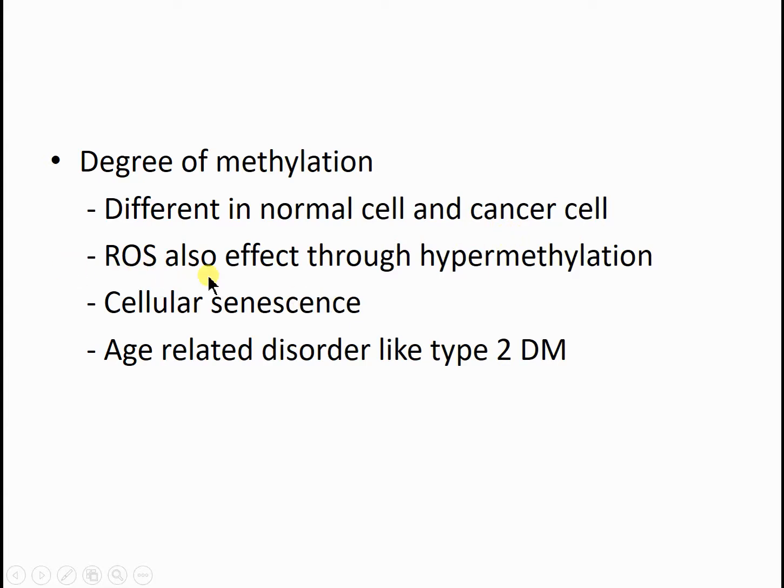Then reactive oxygen species also act through hypermethylation. In this condition, as there is hypermethylation, important genes also become silenced, so important proteins are not synthesized, and ultimately the cell may die. It also leads to cellular senescence, meaning as the cell ages, programmed cell death should occur. So this programmed cell death also occurs by DNA methylation.